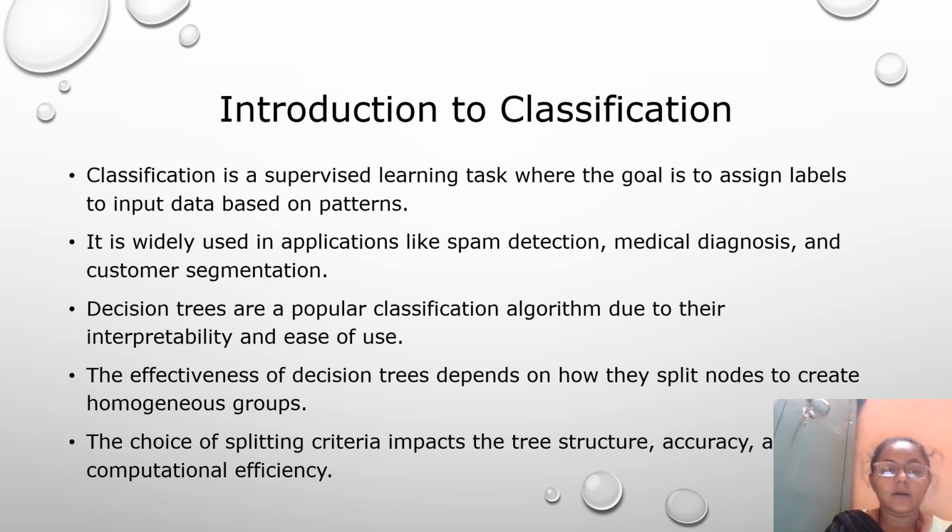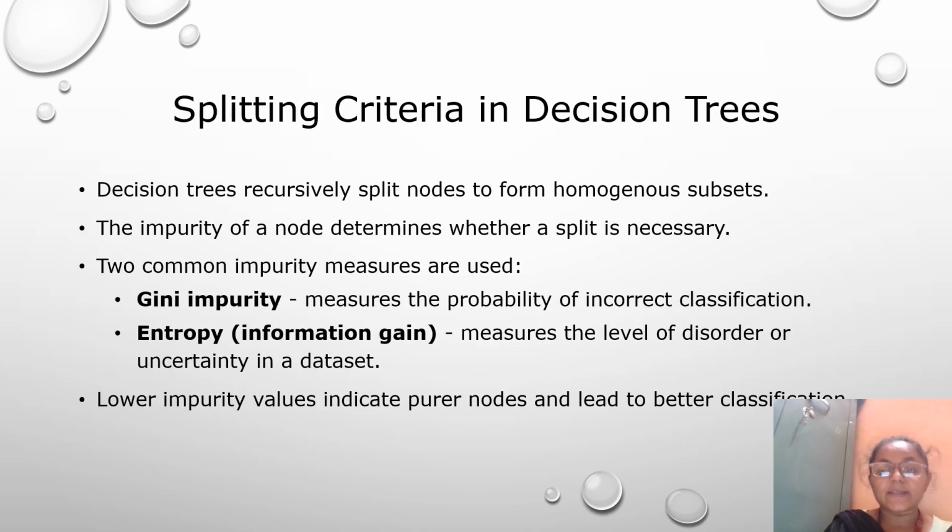Decision trees are popular classification algorithms due to interpretability and ease of usage. The effectiveness of decision trees depends on how they split nodes to create homogeneous groups. The choice of splitting criteria impacts the tree structure, accuracy and computational efficiency. Splitting criteria in decision trees.